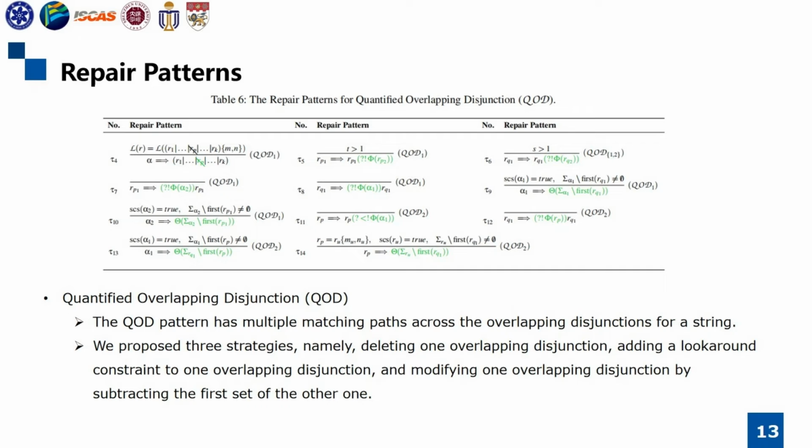The QOD pattern has multiple matching paths across the overlapping disjunctions for a string. We need to ensure that there is a unique matching path for each string. For that, we propose three strategies, namely deleting one overlapping disjunction, adding a lookaround constraint to one overlapping disjunction, and modifying one overlapping disjunction by subtracting the first set of the other one.